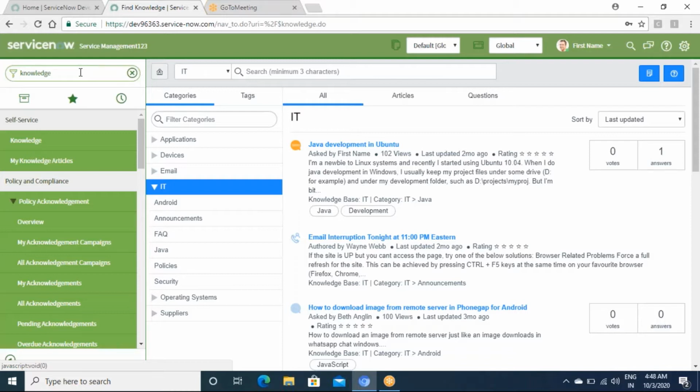Once your manager approves, then it will go to XYZ group's approval, and once that is approved, a task will be assigned to the IT team, and someone from the IT team will come to your desk and install the software on your desktop. This flow is decided by something called workflows in ServiceNow. You can create workflows for catalog items. That way, whenever you order any catalog item, you will be able to determine what flow it should follow.